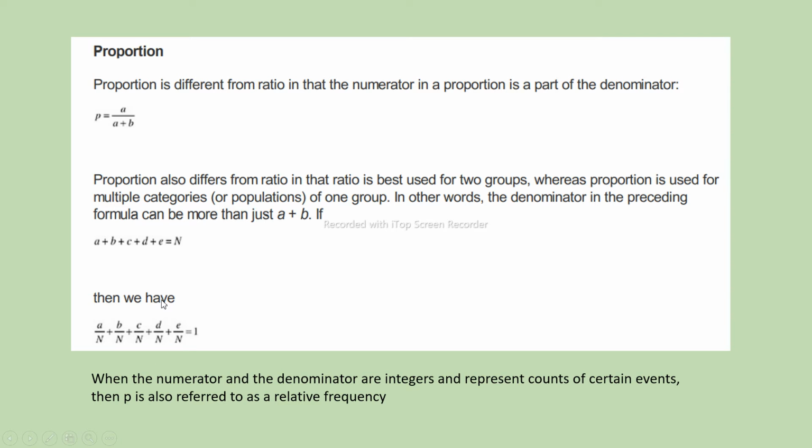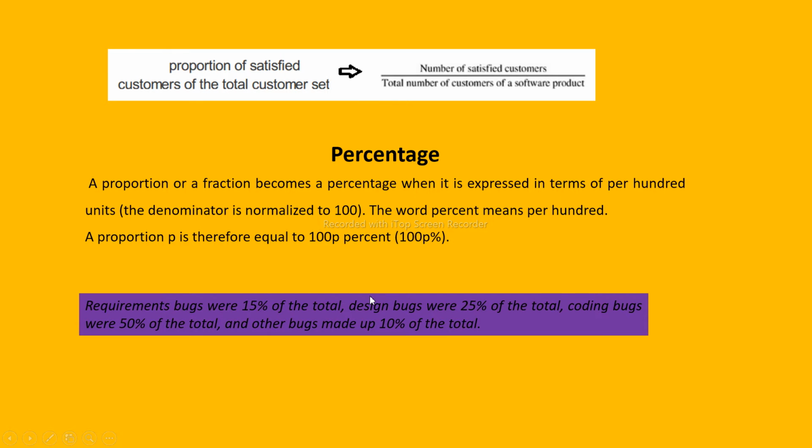Then we have A by N, B by N, C by N, which sum to 1. When the numerator and denominator are integers and represent counts of certain events, then the proportion P is also referred to as a relative frequency.